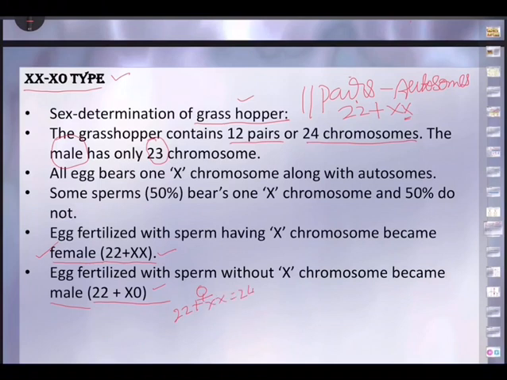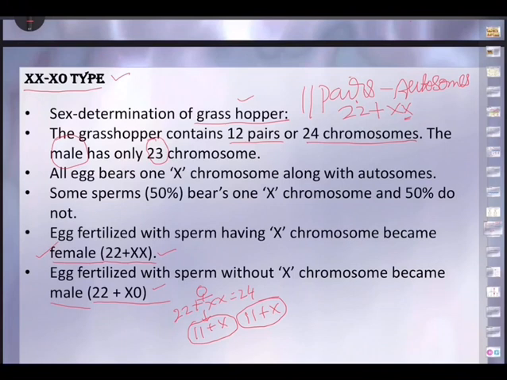How does this happen? Let's take the case of a female. We said in the case of a female, 22 plus XX, totaling 24. When this undergoes oogenesis, gamete formation, out of 22 autosomes, 50%, so 11, and out of the 2 X chromosomes, 1 will be here.